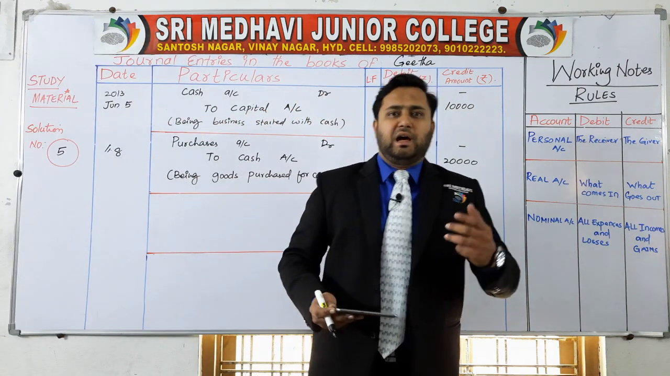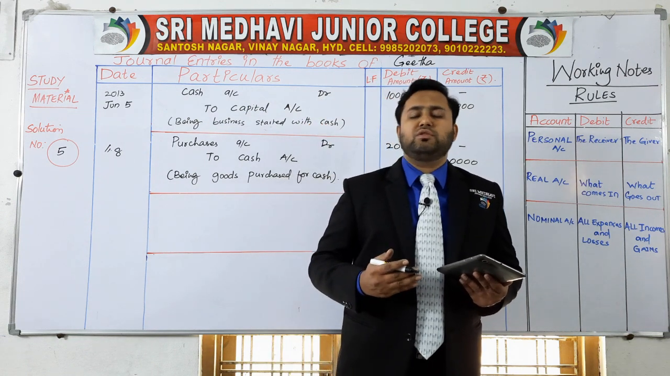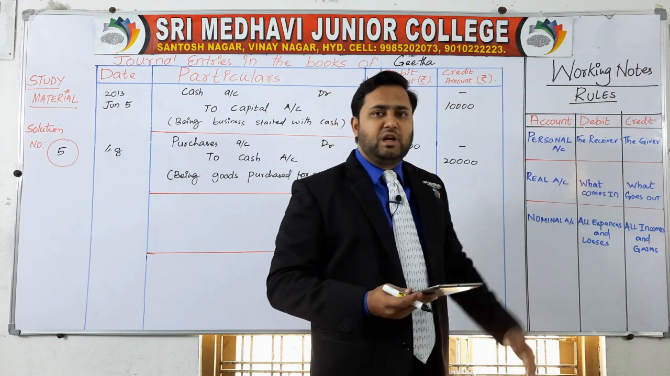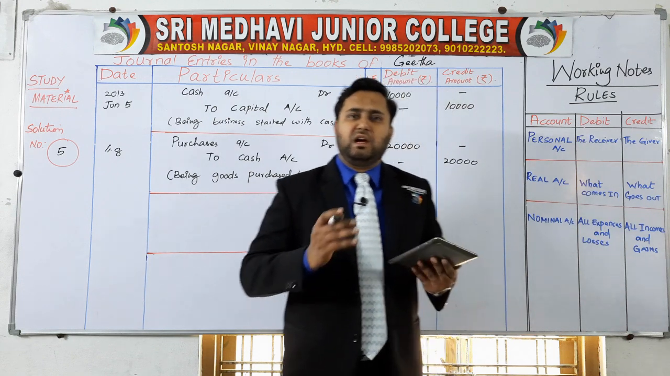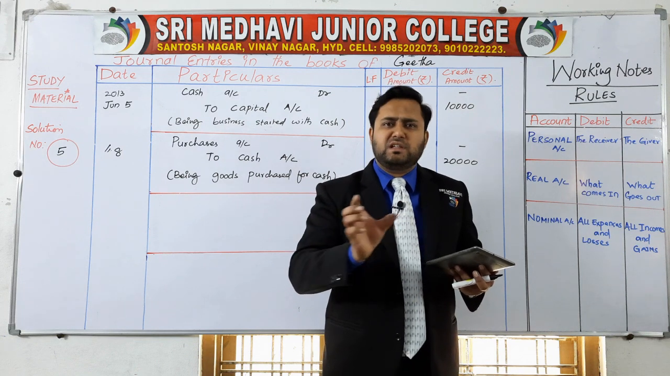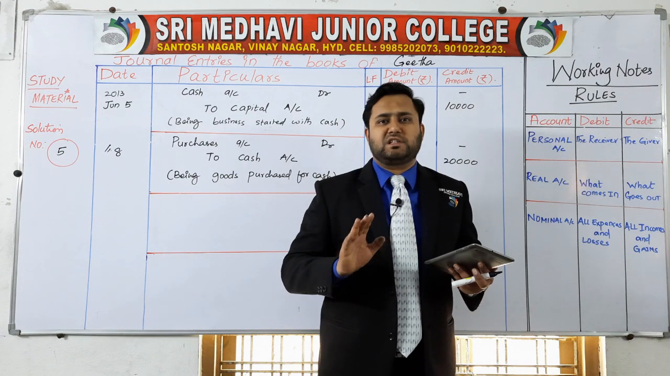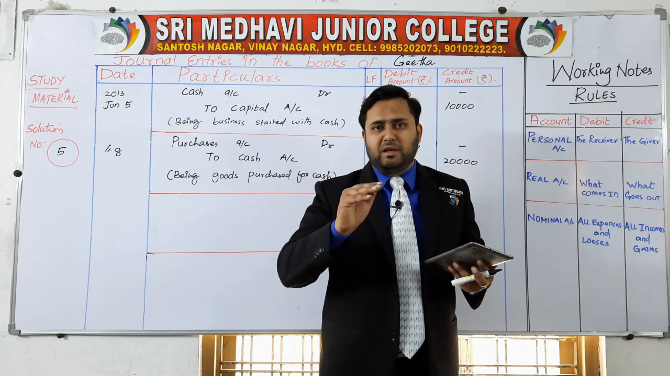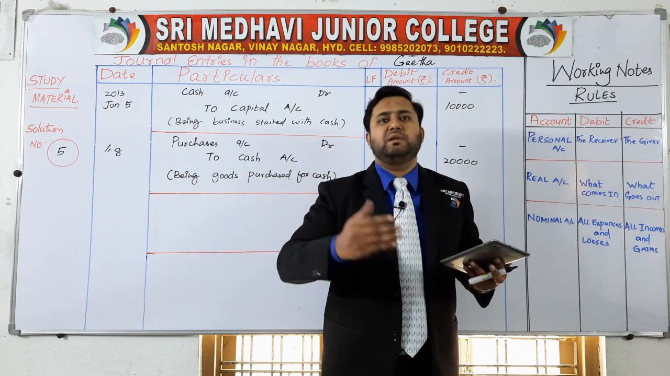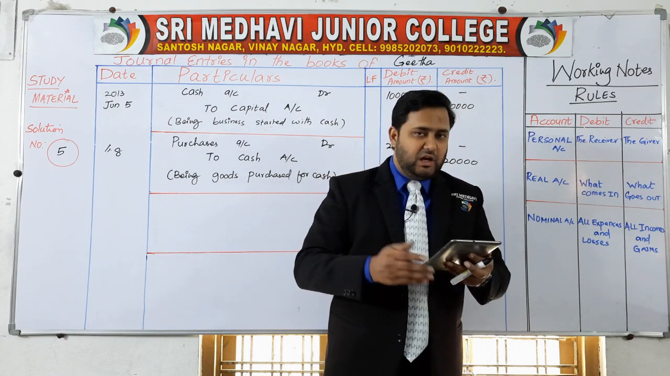For your better understanding while going through the online classes, I have given you a few working notes and rules. With the help of these you can also write the journal entries. And one more very important point: cash is an asset. After reading every transaction in the question, think about only one asset called cash. Cash comes in, debit the cash. Cash goes out, credit the cash. So let's see how to solve it.